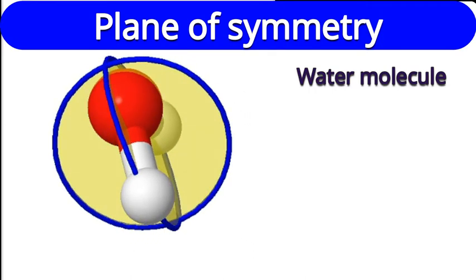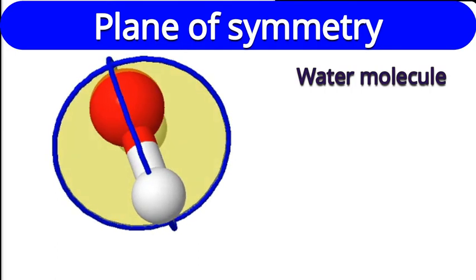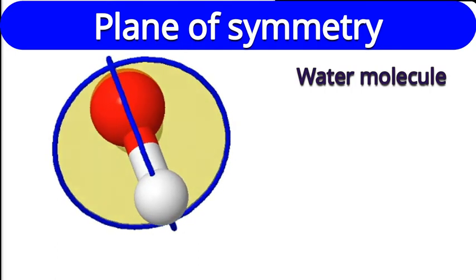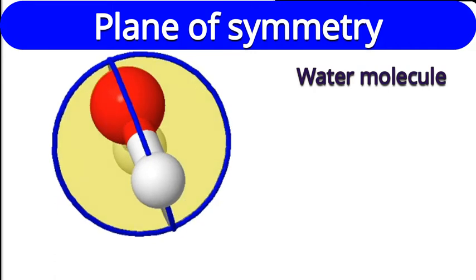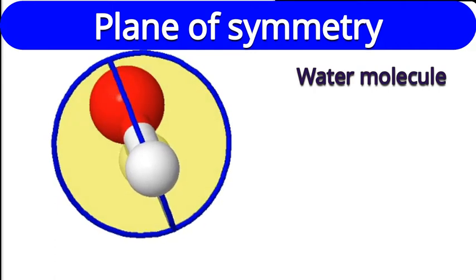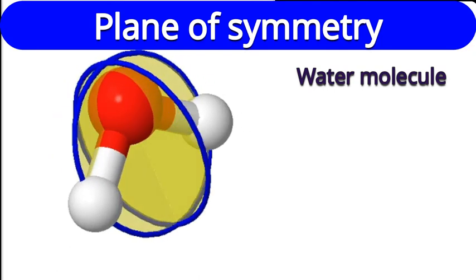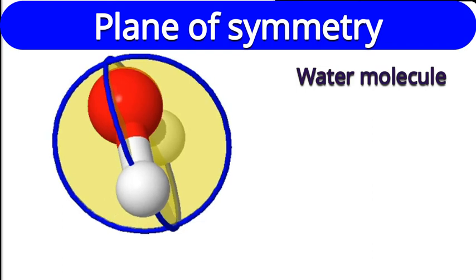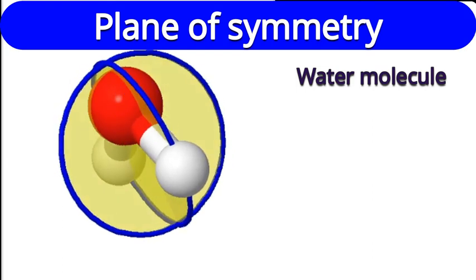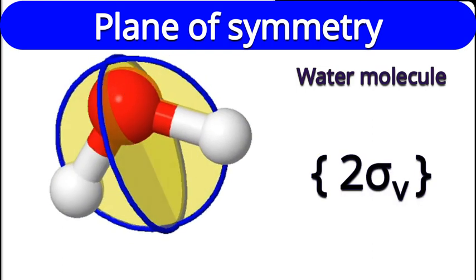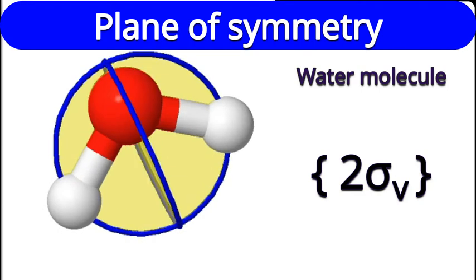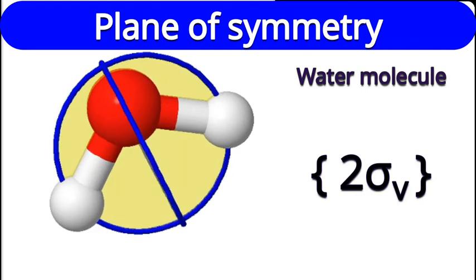They are in which category? Are they along the principal axis? Only one axis. It's the principal axis. They are along the principal axis. So they can be vertical or dihedral. But there are no subsidiary C2 axis. So only one option left, that is vertical plane. So in water molecule, these two vertical planes are there.